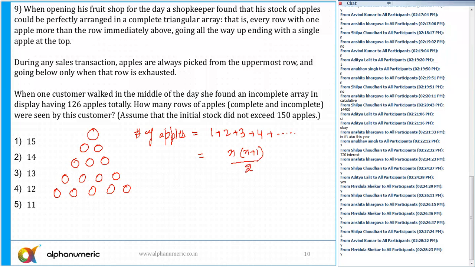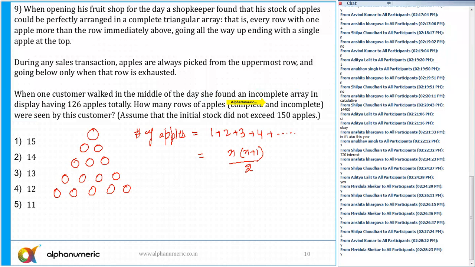And it is also given in the last line: when one customer walked in the middle of the day, she found an incomplete array in display having 126 apples in total. How many rows of apples, complete and incomplete, were seen by this customer? Assume that the initial stock did not exceed 150.